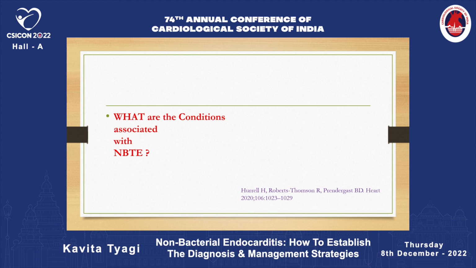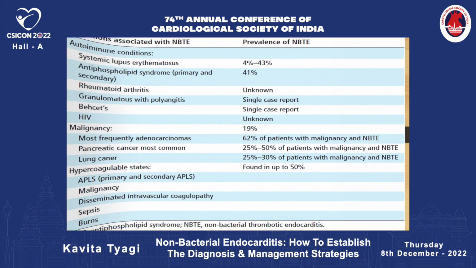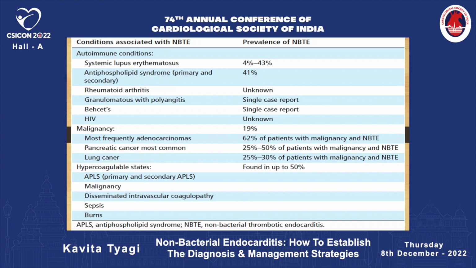Now, what are the conditions associated with NBTE? We have a plethora of conditions, in fact. In SLE, 4 to 43% prevalence. In antiphospholipid syndrome, 41%. In malignancies, 19%. And out of the malignancies, most frequently are the adenocarcinomas, then pancreatic cancer, and likewise.